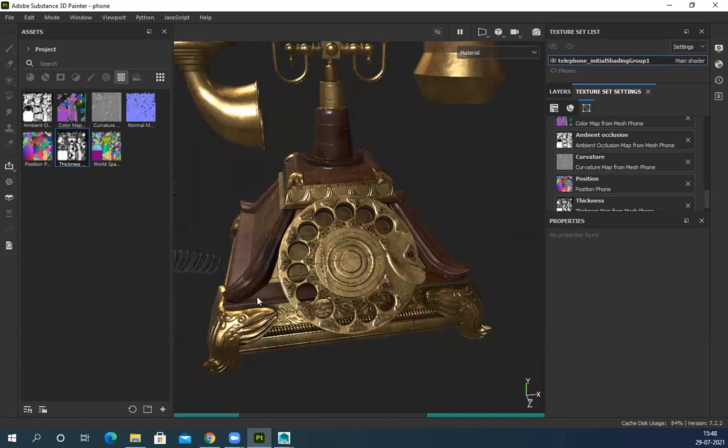So most of the things are back. There are few areas wherever I have painted manually or corrected things manually, only those things are slightly messed up. So at least instead of losing the entire texture, I can simply correct those sections once again. That will save a lot of time for me, because in industry there will be a lot of cases and a lot of times you have to go back and forth to the same file